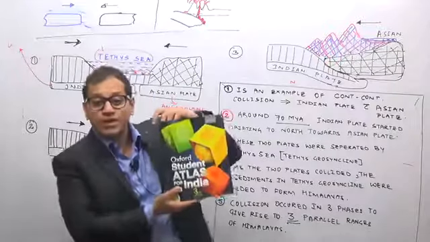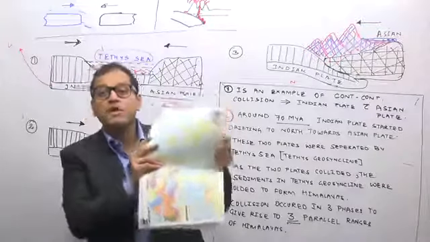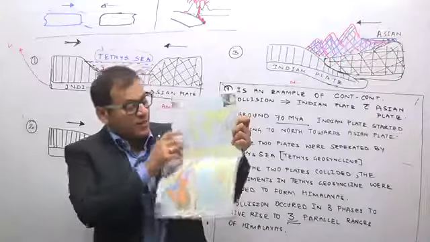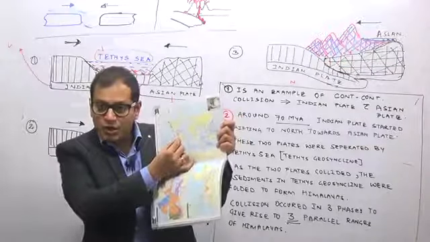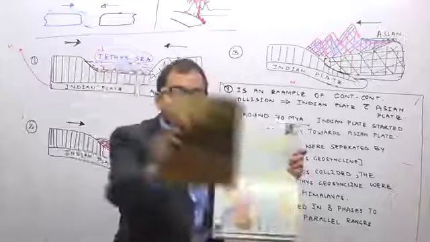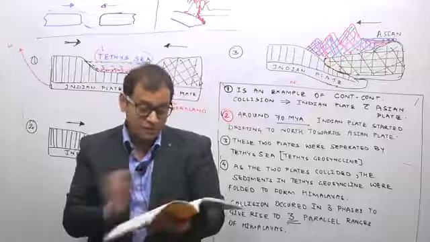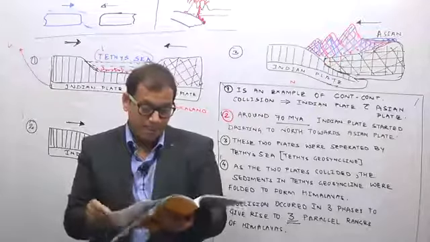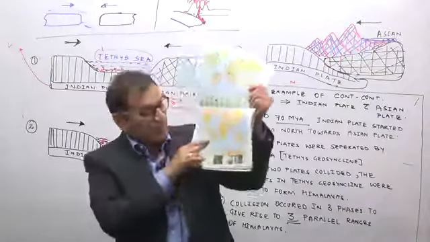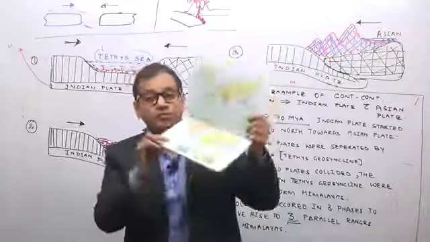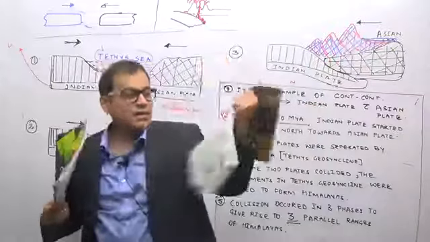If you are carrying the Orient Longman atlas or the Oxford Student Atlas, it's on page number 114. See the Rockies Mountain of North America, the Andes Mountain. It is an example of a continent and ocean collision. The same thing, if you are carrying the Orient Black Swan Atlas, you will see on page 89, World Tectonics and Natural Hazards. This is where you will see it. So, page 114 in this atlas, page 89 in this atlas.